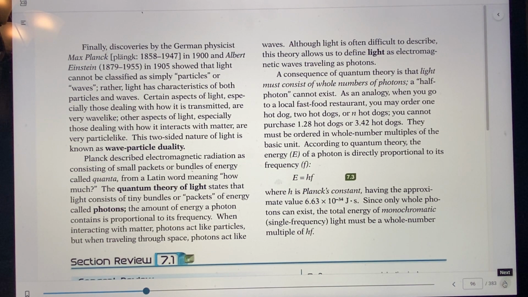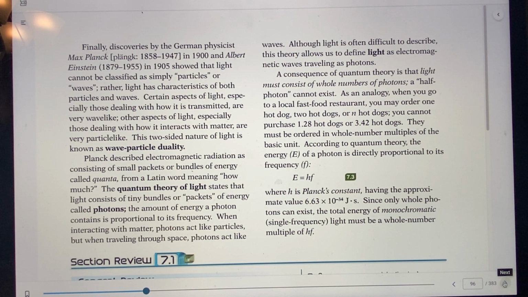Pretty important, quanta, that word. You probably hear it now. Quanta actually means how much. And so they developed what was called the quantum theory of light, and it states that light consists of tiny bundles or packets of energy. And these little tiny packets of energy are called photons. So now we know electrons, photons, packets, quanta, all similar. Quantum theory of light is so important with these packets.